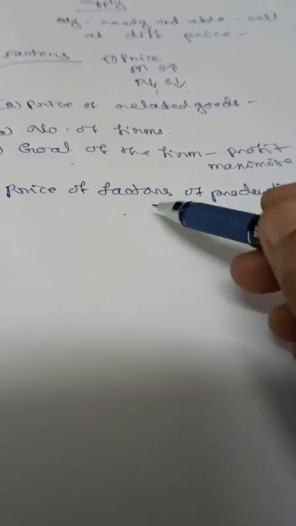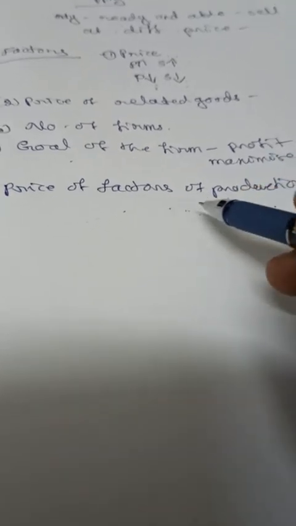If the price increases due to a rise in the price of the factors of production, the seller will not get any benefit. If the price of the factors of production falls, the seller will get more profit, so he will supply more. It depends on the price of labor, price of capital, price of land. It depends on rent, wages, interest. So if there is a change in these, automatically there will be a change in the supply of the product.